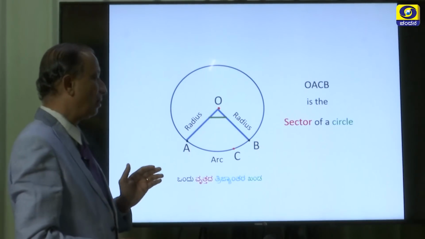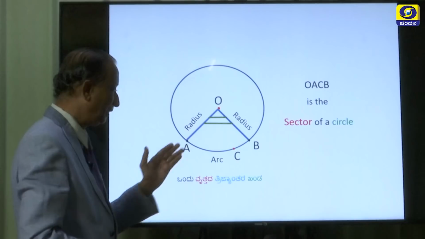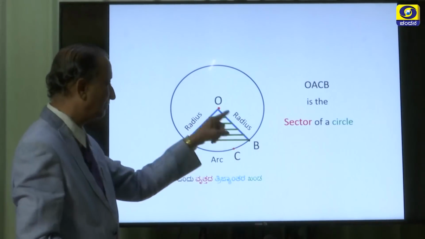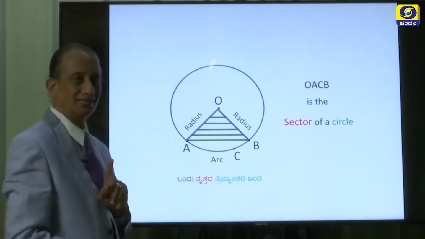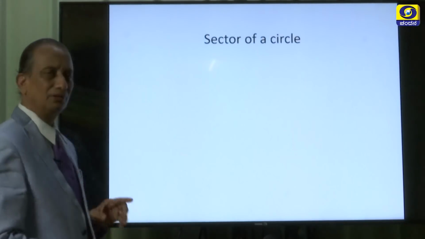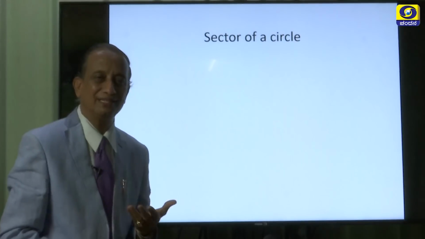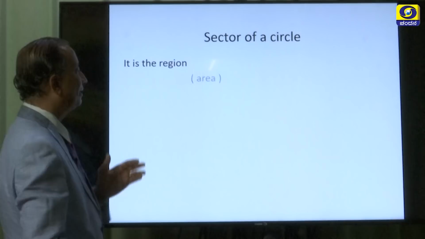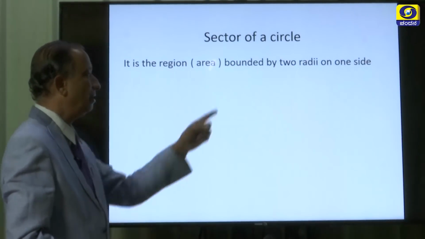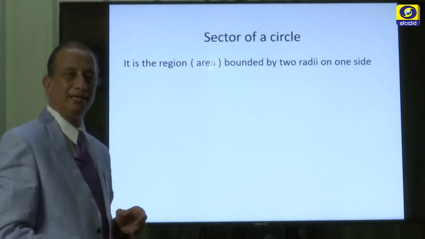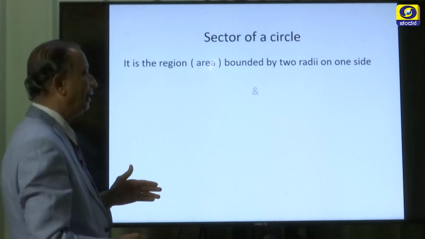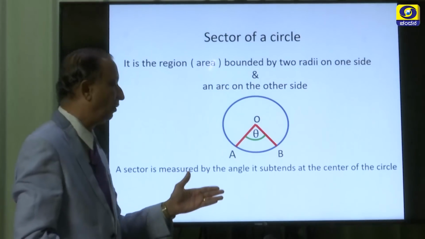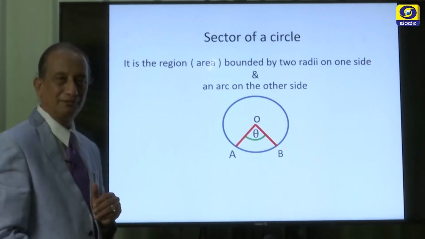So, you can see the shaded portion, we are trying to shade it also, and show that this region is called the sector of a circle. So, is it possible to define what a sector of a circle is? Yes, a sector of a circle is nothing but the region, that is the area, bounded by 2 radii on one side and an arc on the other side. So, such a figure is called the sector of a circle.